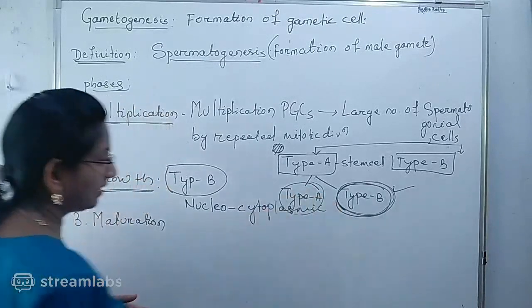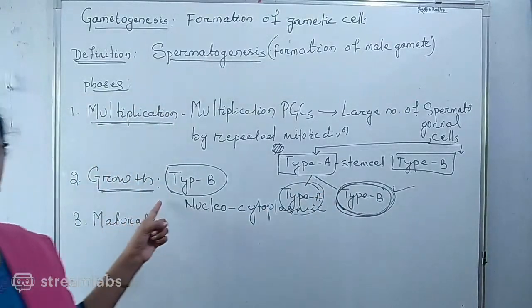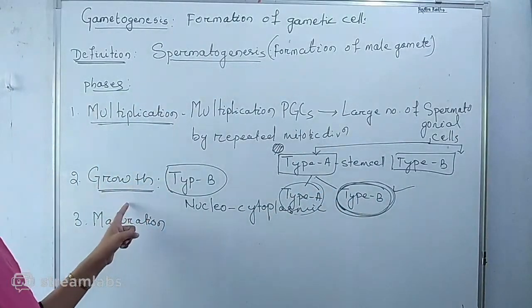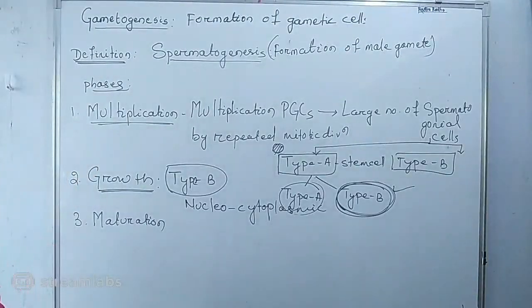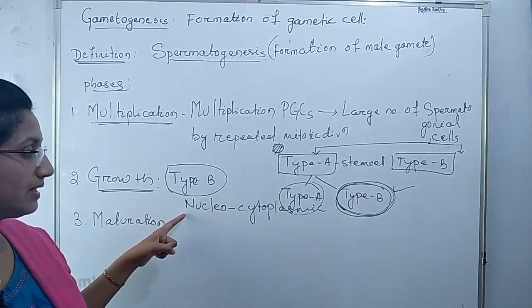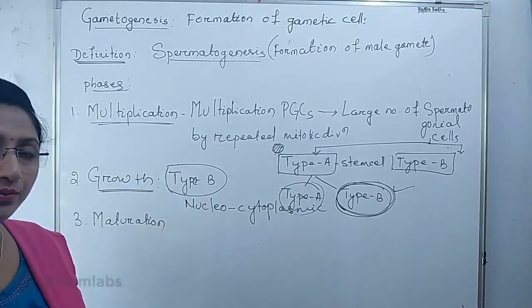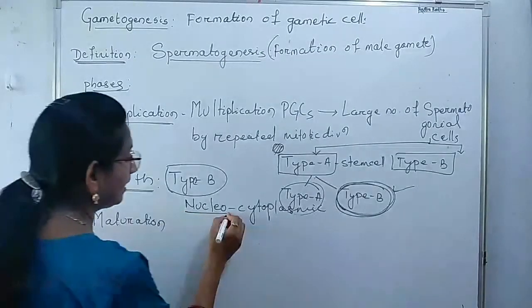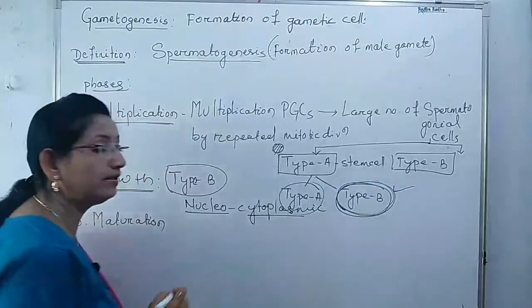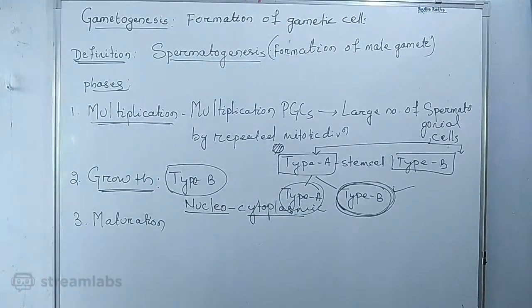Last class, I told you about the growth phase, exactly what occurs. Inside this growth phase, the spermatogonial cells get provided with nourishment from the nurse cells and the nucleocytoplasmic content increases.